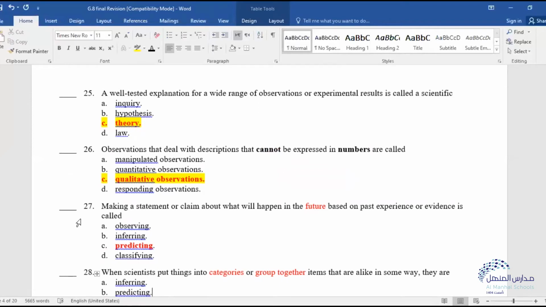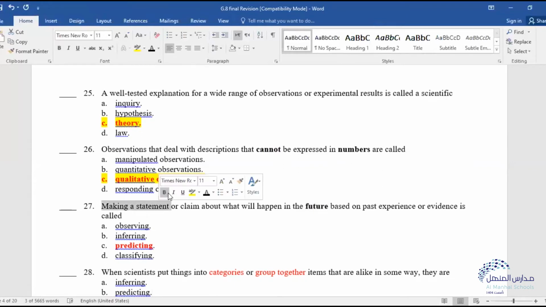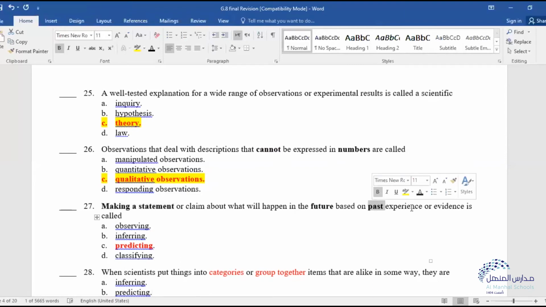Number 27: making a statement or claim about what will happen in the future. The future is the keyword, and here also making a statement, based on the best experience or evidence, is called predicting.